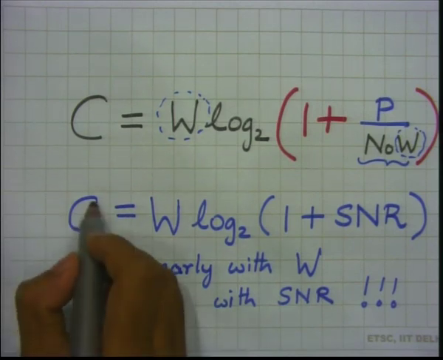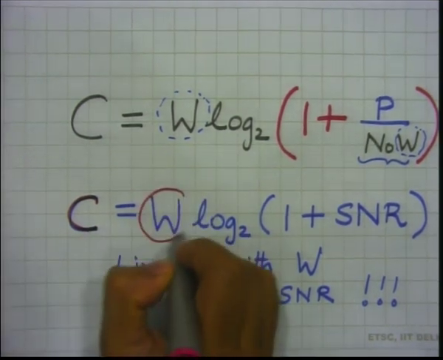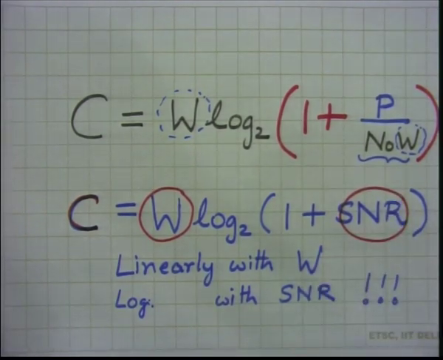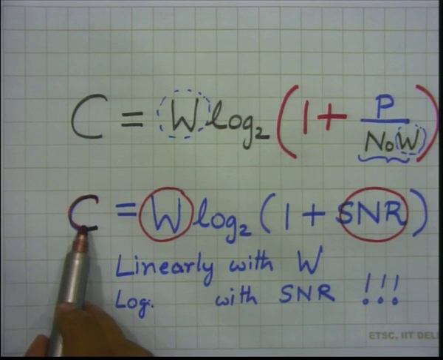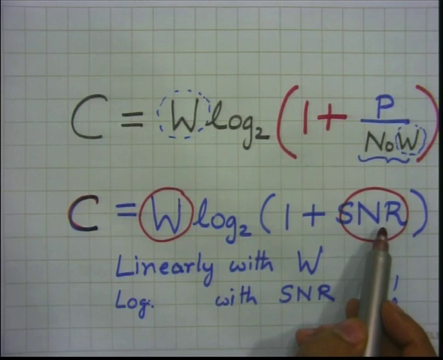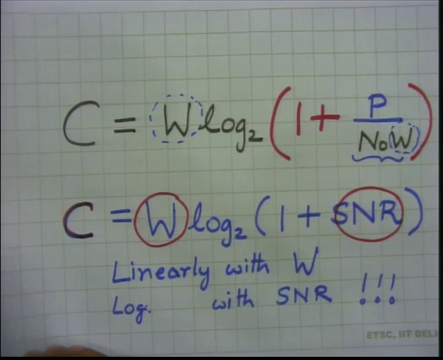The capacity does not treat bandwidth and power equally. In fact, the capacity is partial towards bandwidth and is less partial in terms of giving importance to SNR.